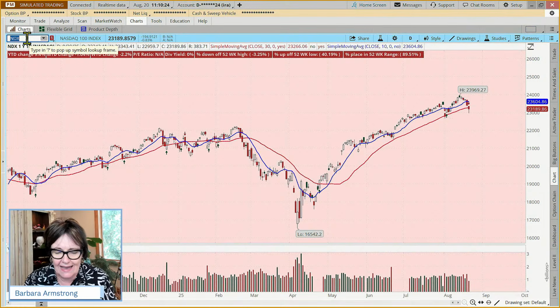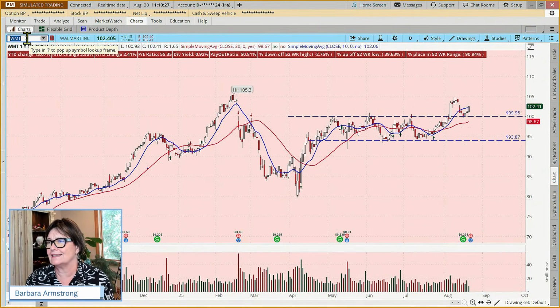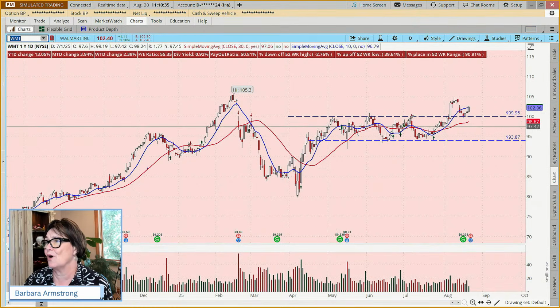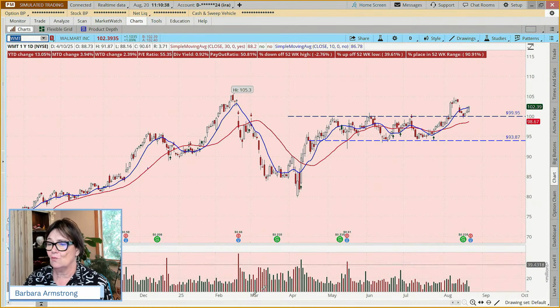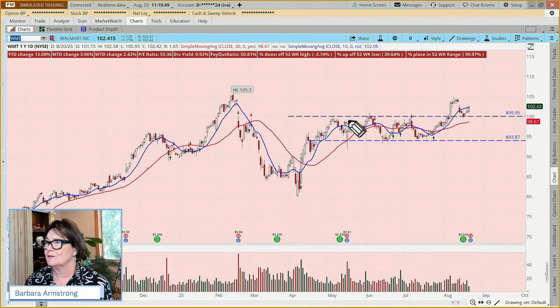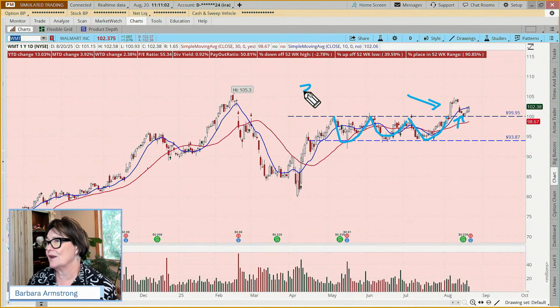When I was looking at what I was going to discuss today, some charts came up like Walmart, and this is one of the charts I think I posted on X just as an example of a triple bottom pattern. Do you see that? We had this triple bottom, and then it broke out and came back and retested. Here's our triple bottom, then the breakout and a retest, and it's just bouncing nicely. So this is kind of a classic triple bottom pattern.